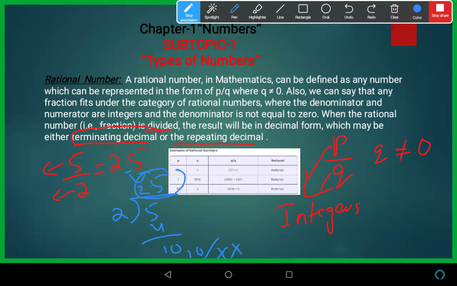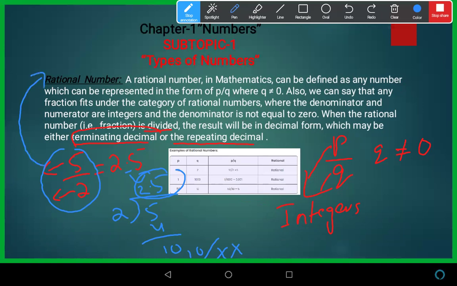So when we divide two integers and after the decimal point it is completely divided, we call it a terminating decimal fraction. And we can say that it is a type of rational number because it is included in rational numbers.